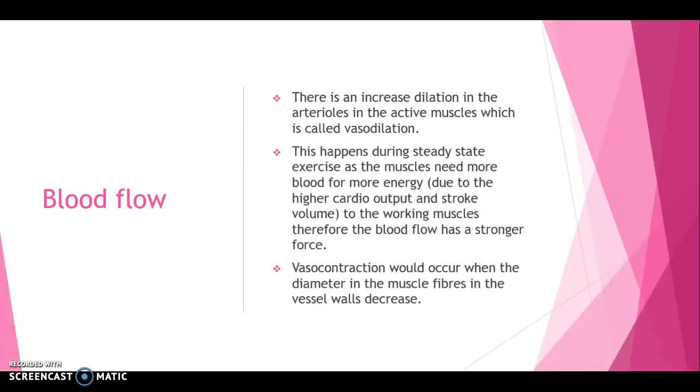Blood flow. There is an increased dilation in the arteries in the active muscles, which is called vasodilation. This involves the blood vessel diameter increasing when there is an increased blood flow to the muscles. This happens during steady state exercise as the muscles need more blood for energy due to the higher cardiac output and stroke volume to the working muscles. Therefore, the blood flow has a stronger force.